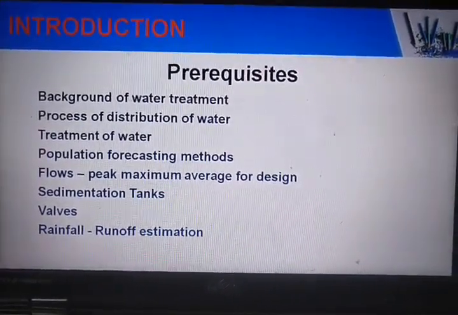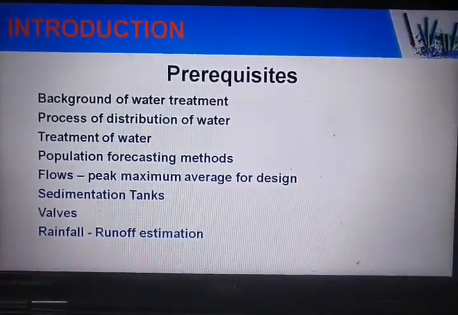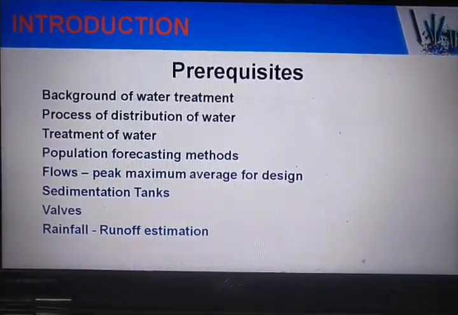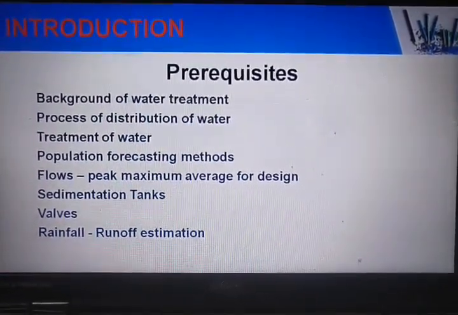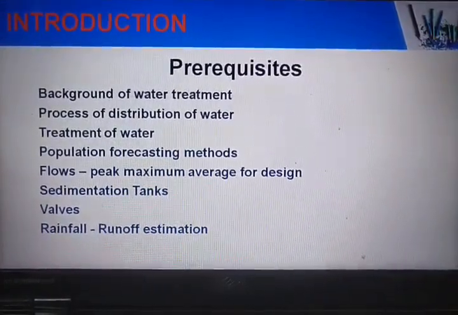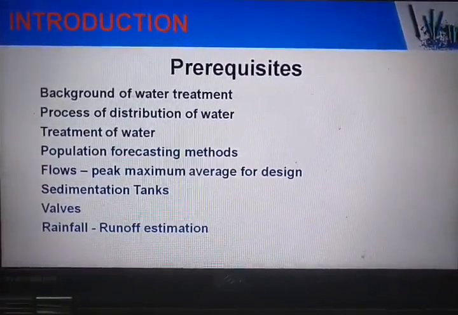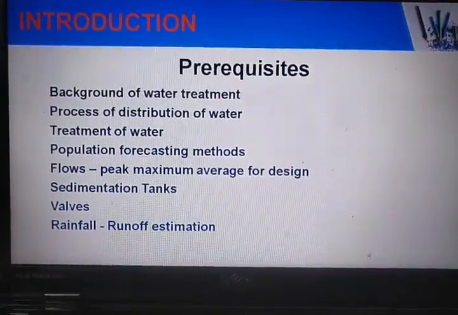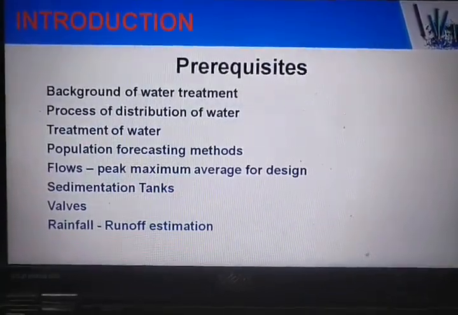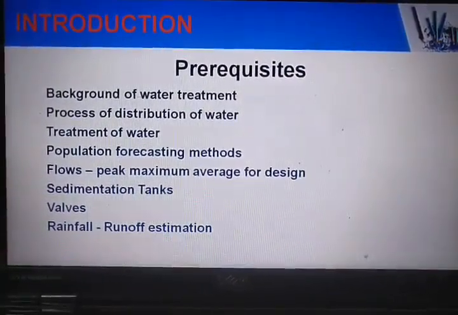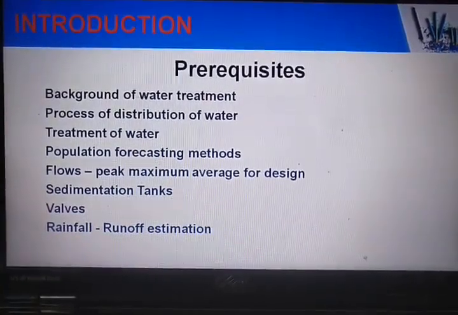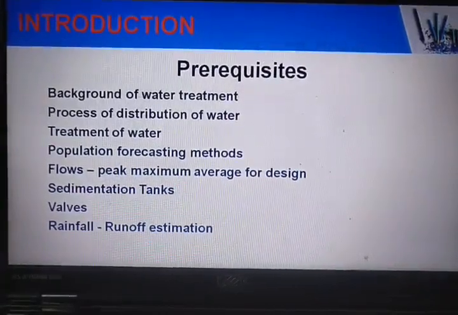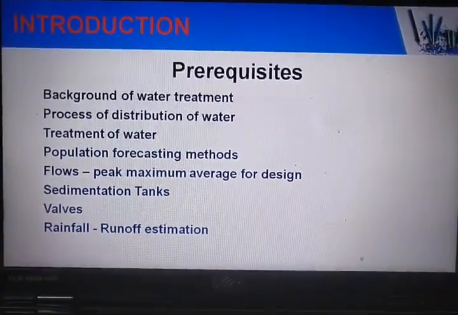And you should also have some knowledge of rainfall and runoff estimation. Because along with the wastewater we also have to design the pipelines or pipe networks or drainage system for the rainwater. Otherwise it will lead the cities into a flooding kind of situation if you do not properly make arrangements to carry the storm water which is generated. Rainwater is generally called storm water in wastewater treatment engineering.